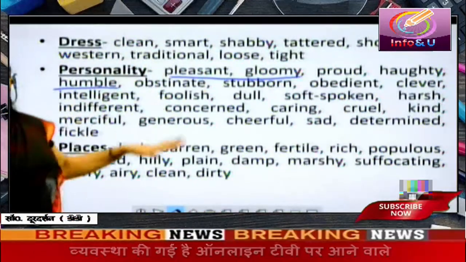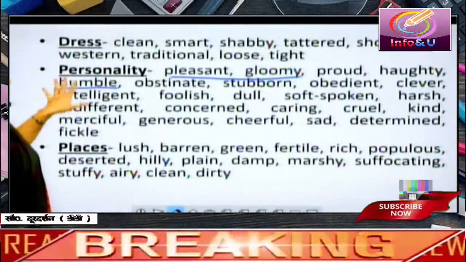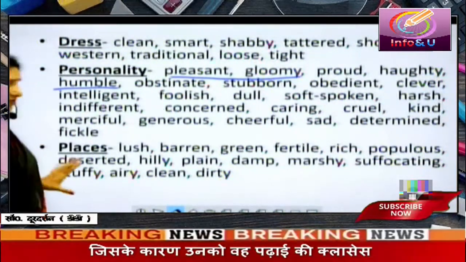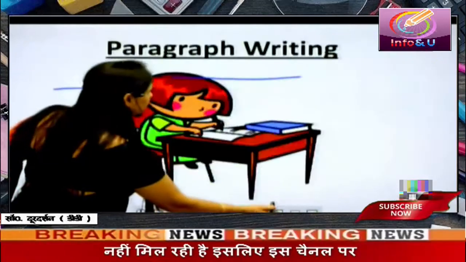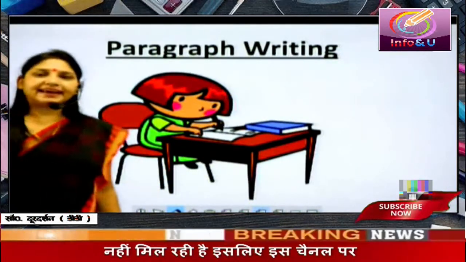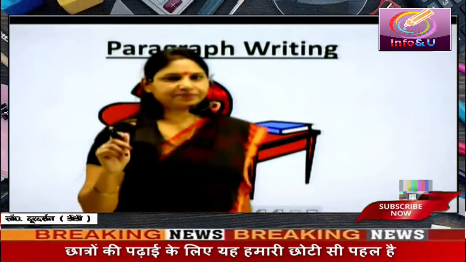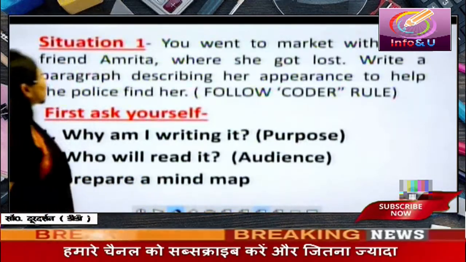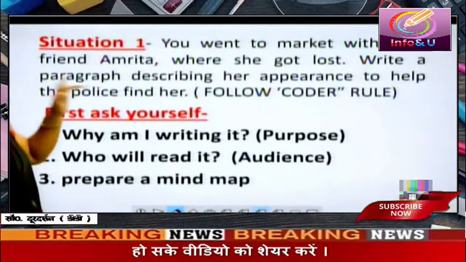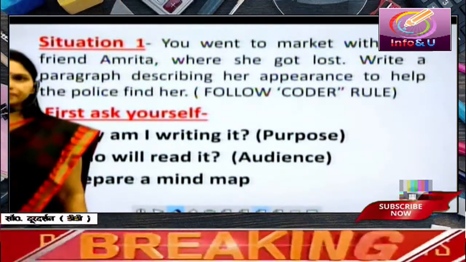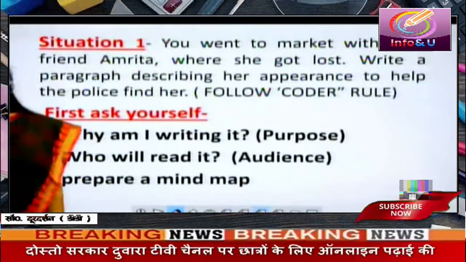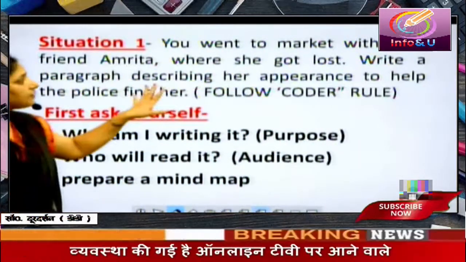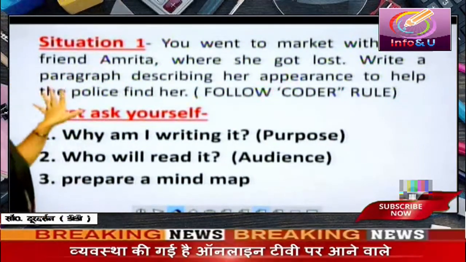I hope you have understood and noted down these words for describing dress, personality and places. Now we come to the writing part, paragraph writing. Let us see which paragraph we are going to write first. Situation 1 is, you went to market with your friend Amrita, where she got lost. There, what would you do? You would call the police. Write a paragraph describing her appearance to help police find her.